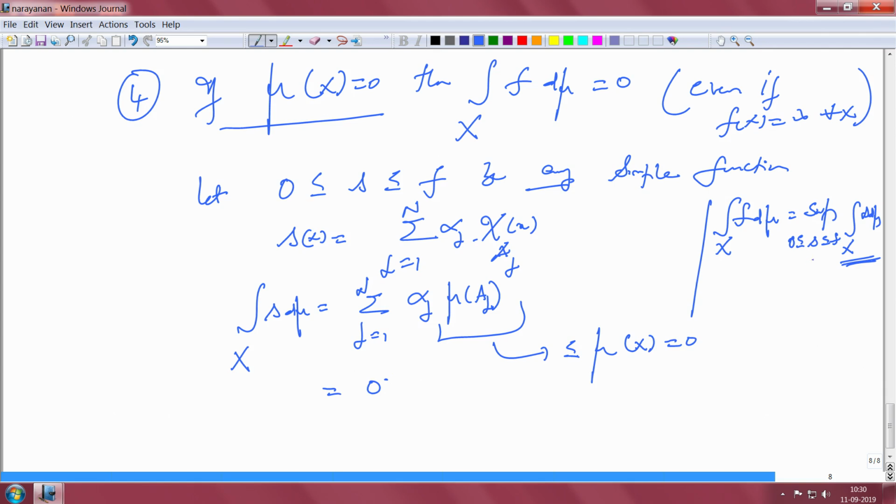So, for any simple function s less than or equal to f, the integral of this is 0, and so when you take the supremum over this, you will get 0. So, even if f of x is infinity for every x, if the total measure is 0, then the integral is 0. Okay.